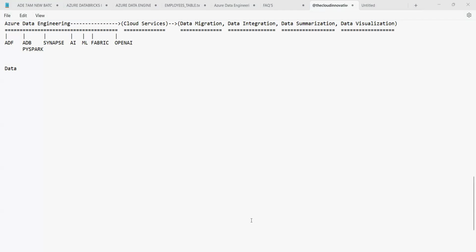Data means everyone knows it. What is data? Data is nothing but information. So now tell me, from where do we get this information, everyone?